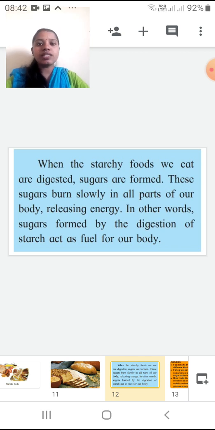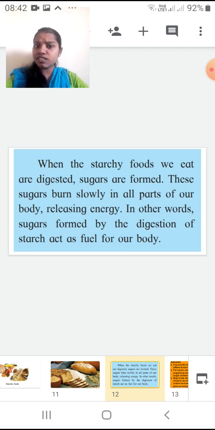As I told you, the starchy food you eat will go in your stomach, and their digestion will take place. In the digestion, what will happen? Sugar will be separated out by your body. Okay, sugar separated and stored in the body. When it is stored in the body, it will be burnt, and whatever energy is released, we will be using for doing different kinds of work. So in other words, sugar formed by the digestion of starch acts as a fuel for our body.